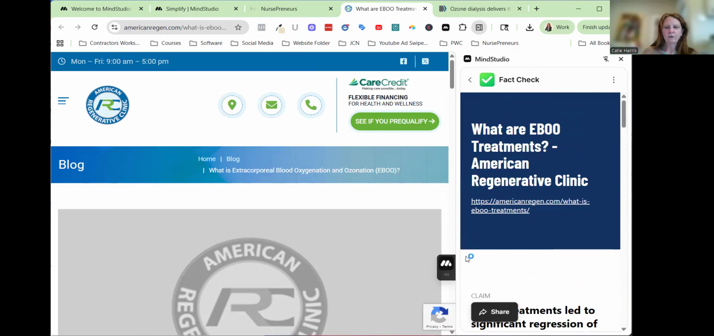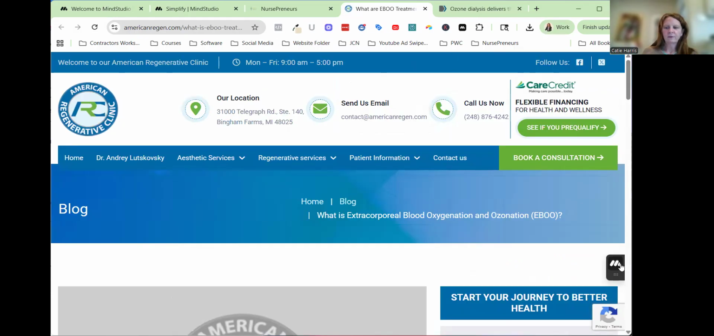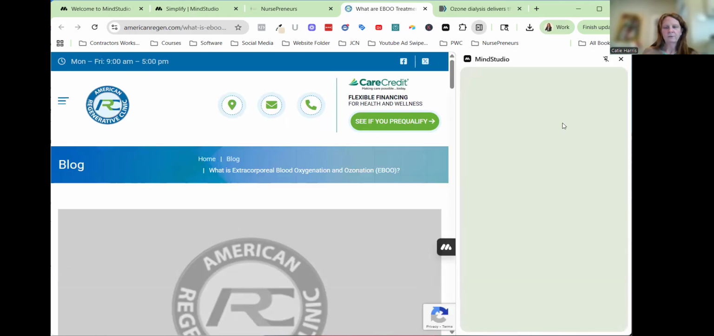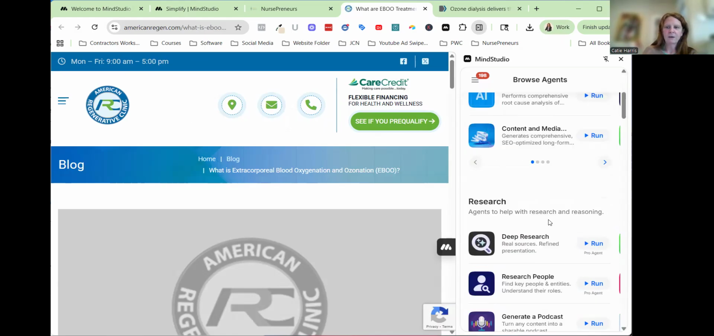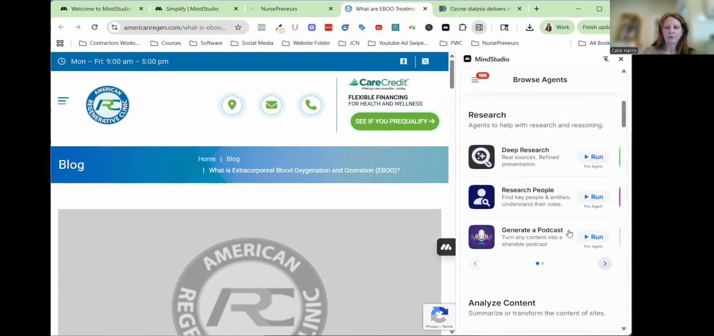So this is your Chrome browser. It just sits here on the side. You can move it up and down. And when you open it, there's all these different things, and we'll go over them piecemeal. But this one was about the fact checker that was under research, and you just go here, and then you just run it on any page that you're interested in. And that's it. That's the fact checker from MindStudio.